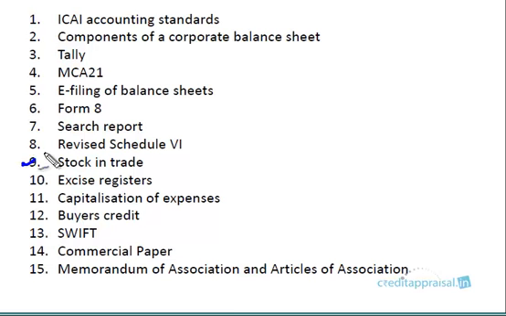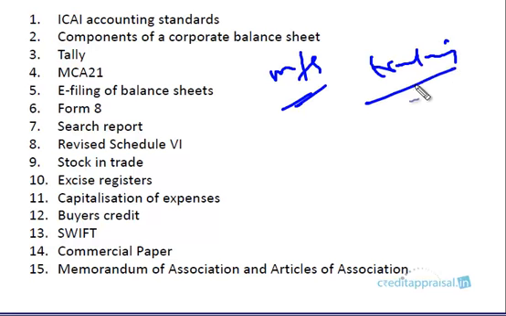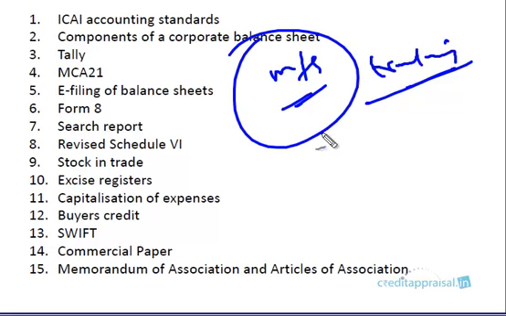Then stock in trade. We discussed items like raw material, work in progress, finished goods, stores and spares, but we never discussed stock in trade. Even companies engaged in manufacturing can sometimes do a bit of trading. The core activity will be manufacturing, but they can also do a bit of trading. So whenever you see a term called stock in trade, please classify it under finished goods, along with the regular finished goods. Please go through this section.